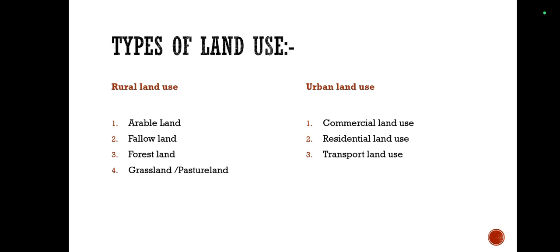Now, public utility area. Under urban land use, there are three more land uses. Public utility area. Now, what do you mean by public utility area? An area specified for public work. For the various needs of the population, some services are provided by the local governing bodies, state government or central government.